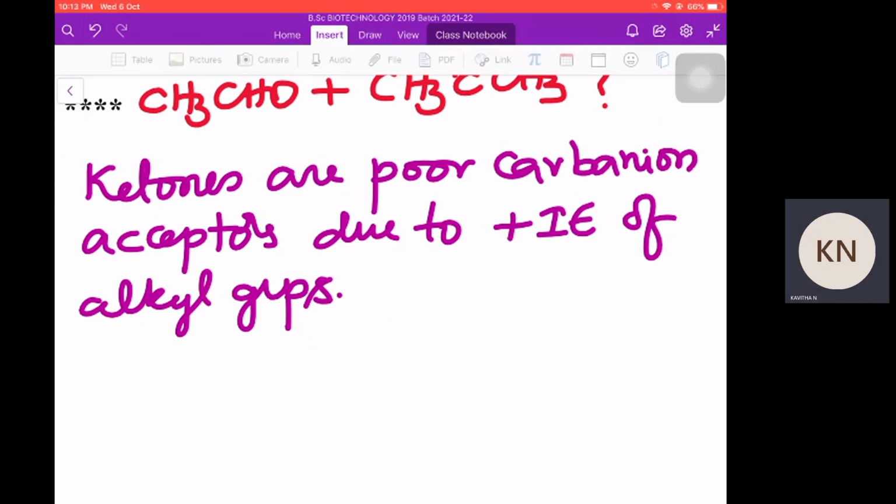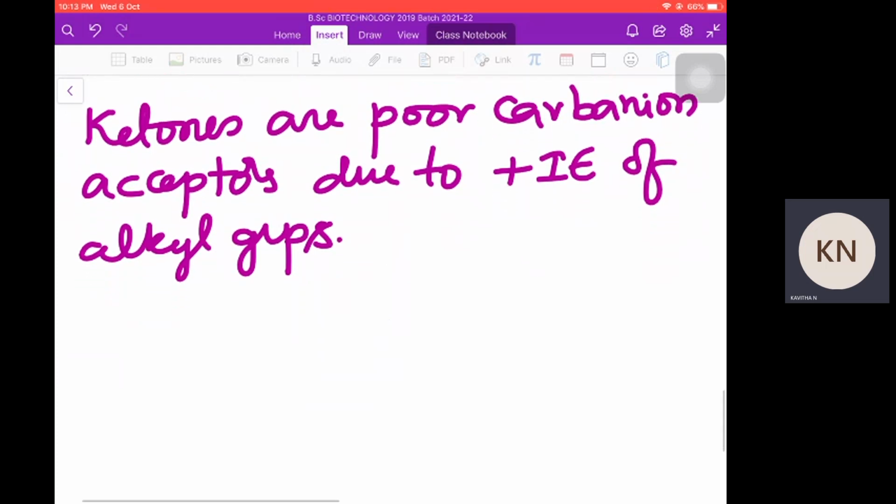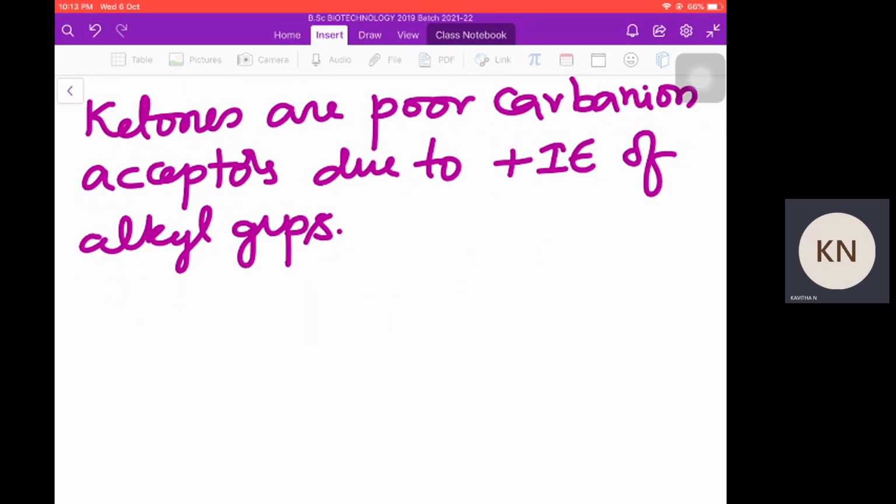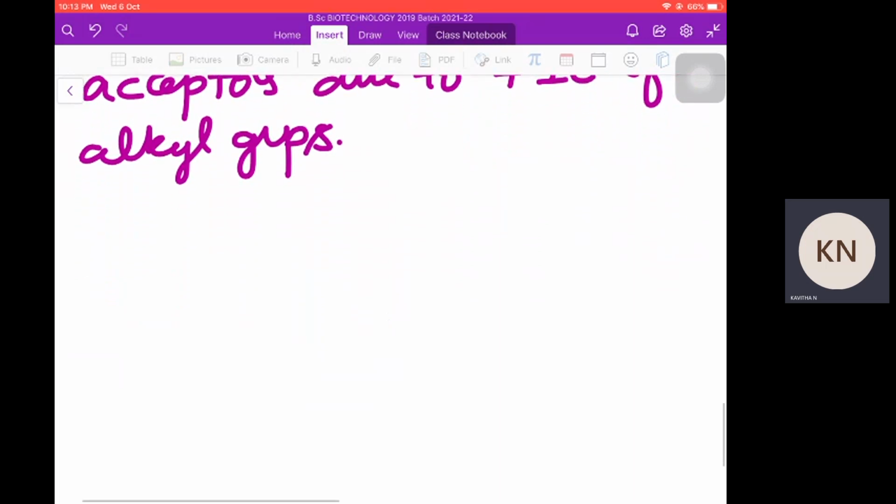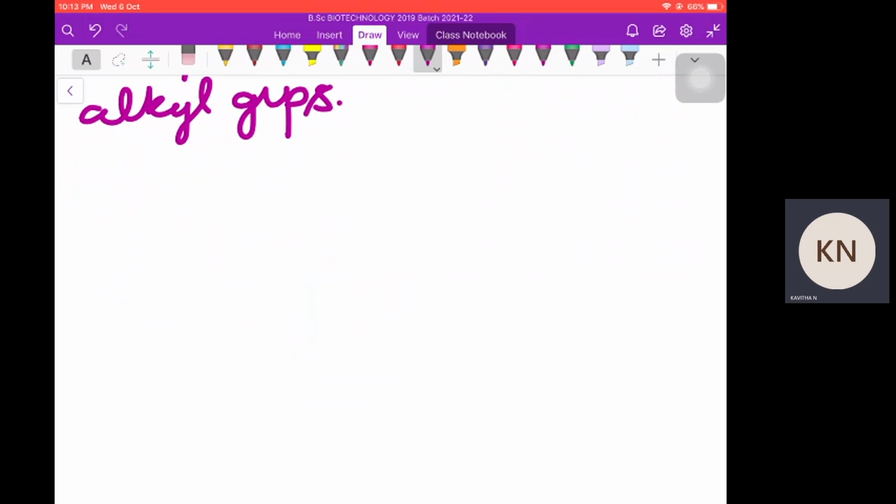So always the ketone will form the carbanion and the aldehyde will accept it. The ketone never takes up the carbanion, and there is no self-condensation of the ketone either, because the highly reactive aldehyde is present.